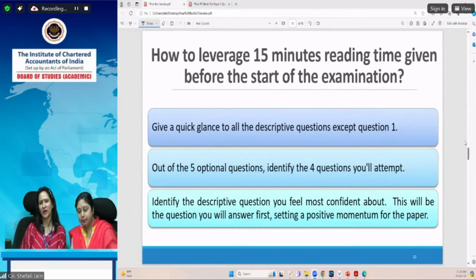Important: whatever you have studied, please feel confident about it. You have studied thoroughly, so there's nothing to fear. As far as ITC and block credits are concerned, if you have studied thoroughly twice, as you are saying, I am sure there must not be any doubt, because block credit is simple to understand at the final level. At intermediate level, I can understand it may be a matter of fear because it's something new to you. But at final level, when you have already studied input tax credit and block credits also, there is nothing to fear. Please raise your confidence level also.